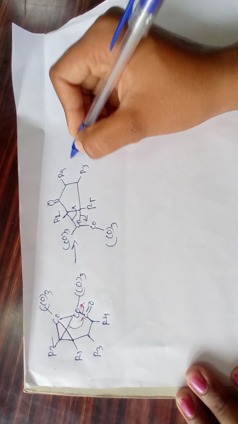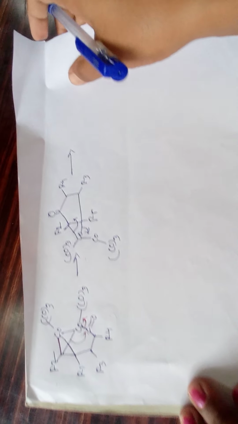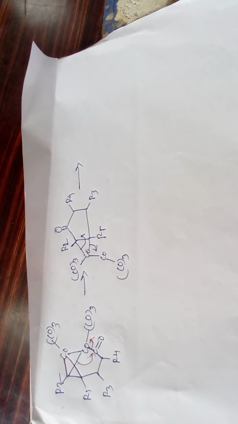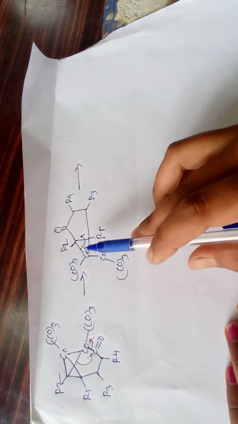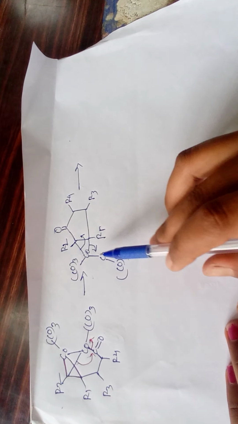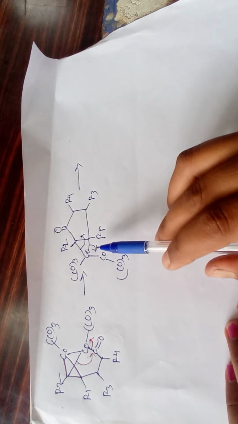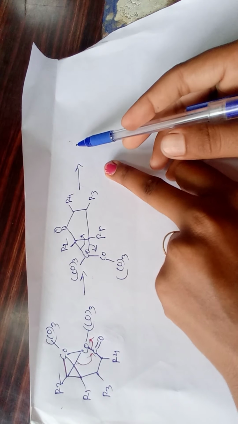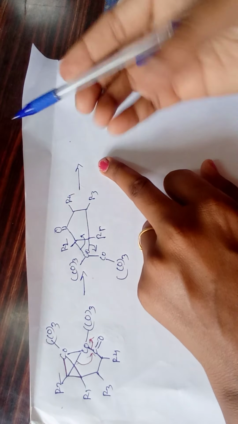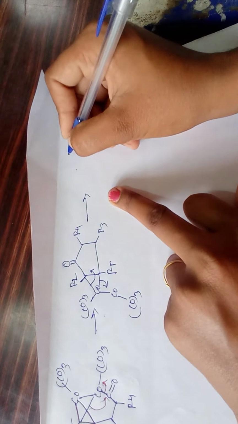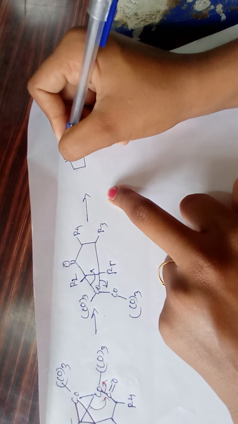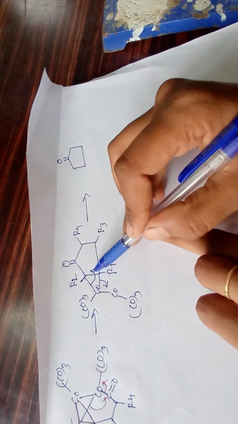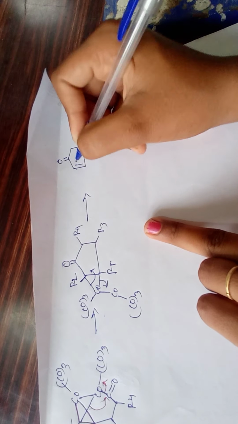So the final product is formed, a cyclopentanone derivative, and this complex Co2(CO)6 is your byproduct. See here, the cyclopentanone derivative carbonyl. Here again this bond shifts, forming a double bond.